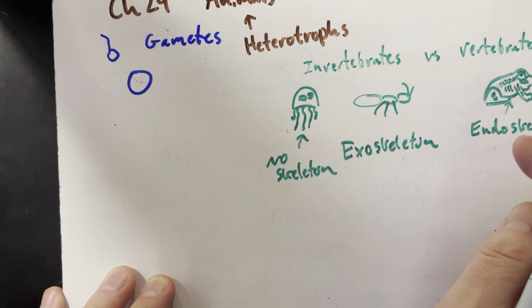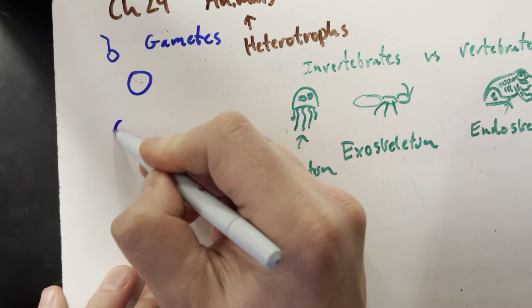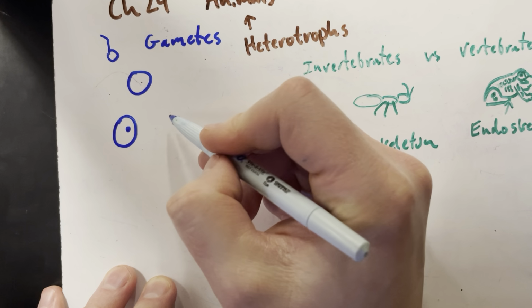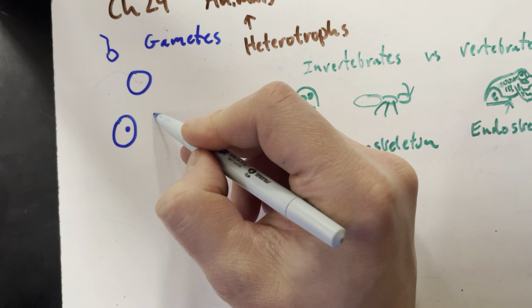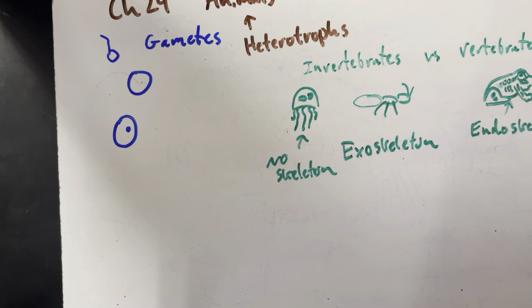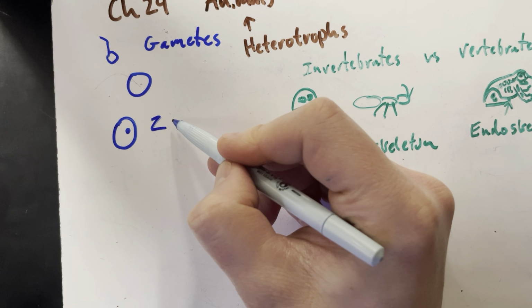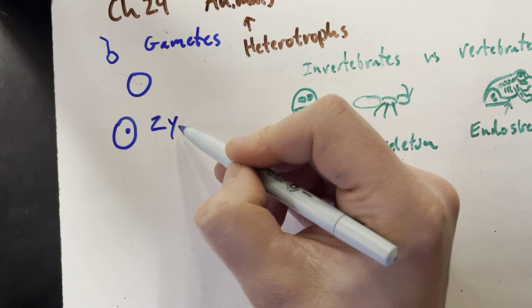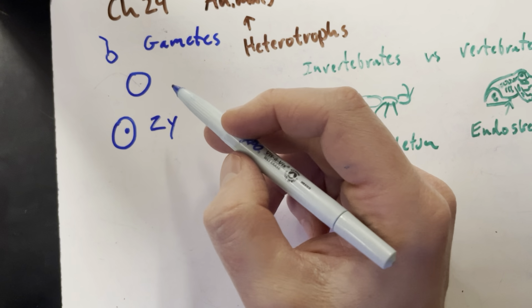Okay, just in case you weren't informed already, the sperm makes its way to the egg. It fertilizes it. It becomes a cell. A fertilized sex cell is called a what? It is called an embryo. An embryo covers all development up until birth after fertilization. But there's a specific name for this single cell, which starts with a Z. Zygote.